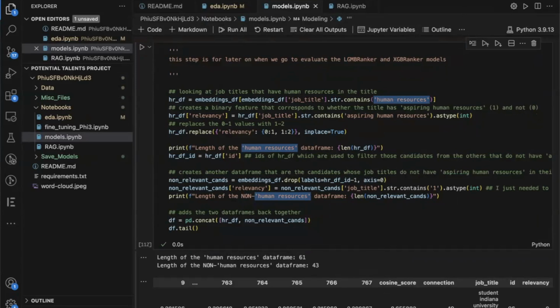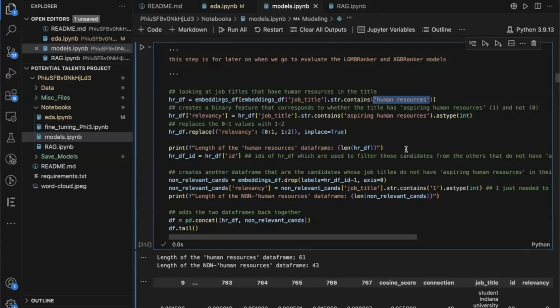So that's kind of an easy way, I guess, to vet out the candidates who really aren't close to the job title in question. We can see here the length of the human resources data set was 61. So we had 61 people of the 104 that had human resources in the title. And then the length of the non-human resources data set was 43. So the 61 and the 43, 104 people.